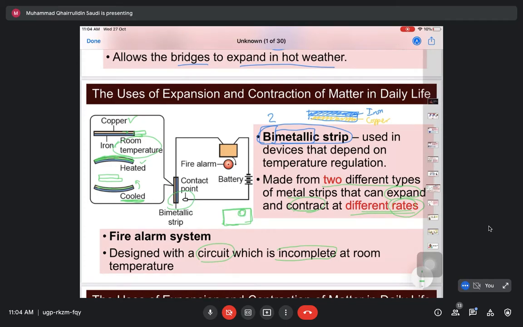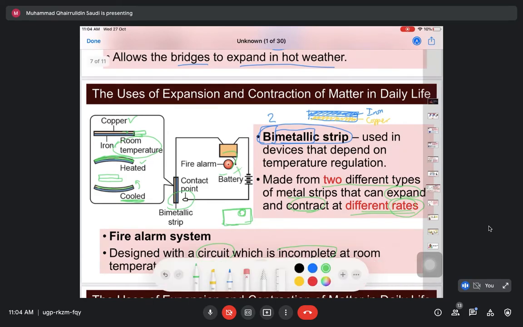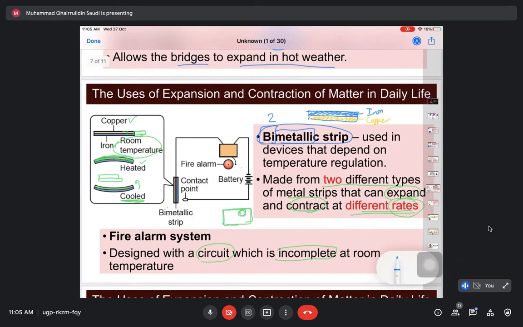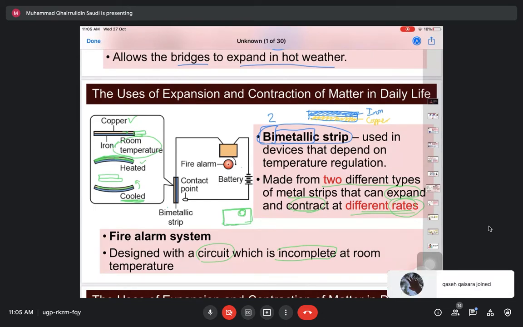Okay, this one berlaku pada room temperature. Litar ni tidak bersambung. So, alarm ni tak berbunyi. Okay, but apabila ada berlaku kebakaran, okay, this bimetallic strip will expand. Okay, kalau kita tengok tadi yang expand panjang tadi mana? Copper kan? So, copper ni dia akan expand lebih panjang daripada iron. Okay, ni copper lebih panjang daripada iron. So, dia akan membengkok ke dalam.